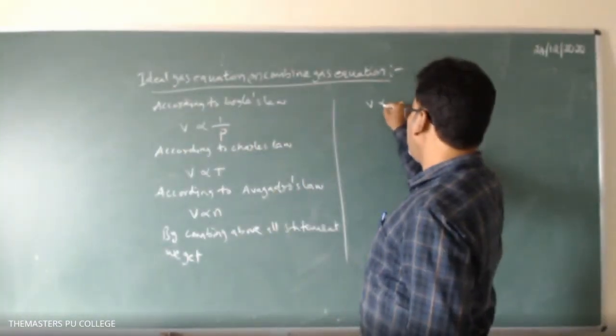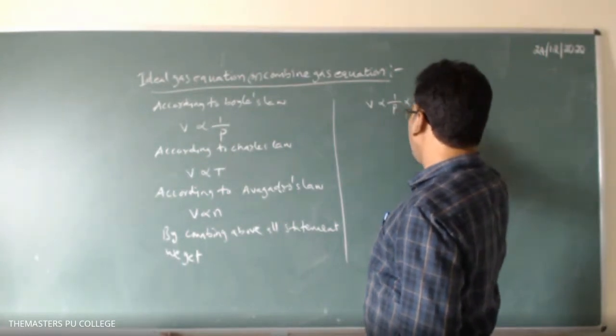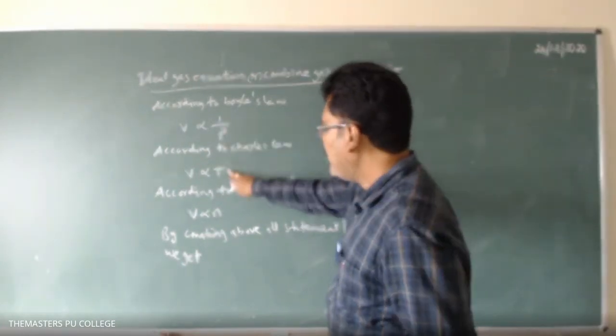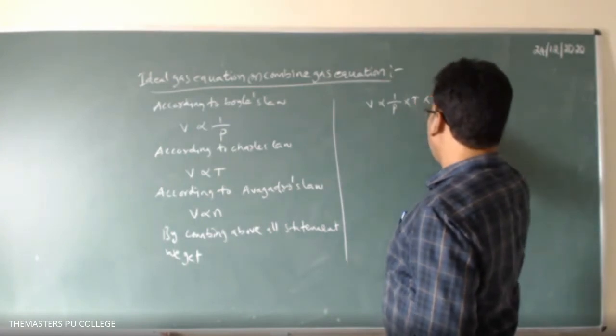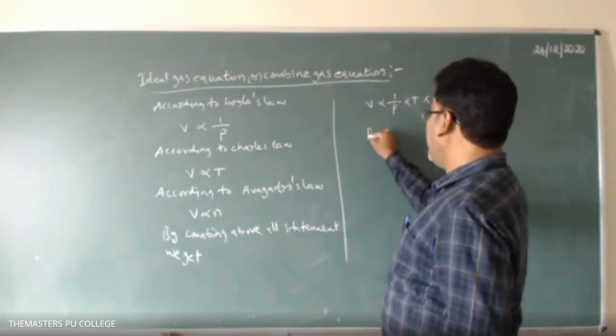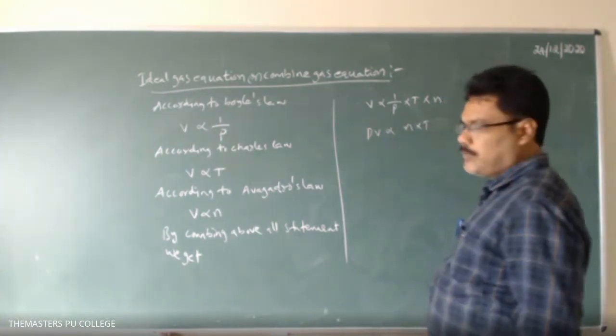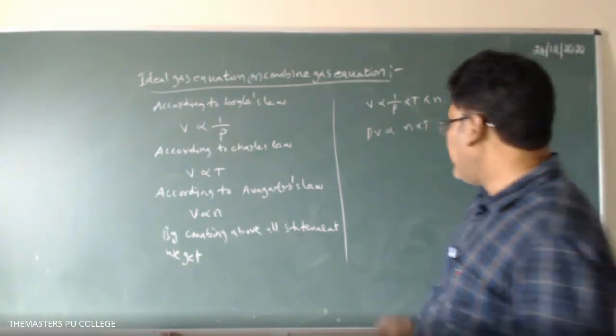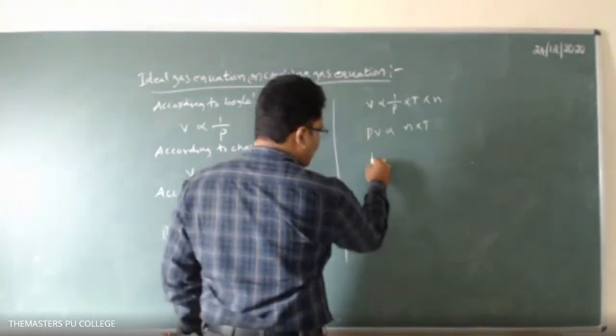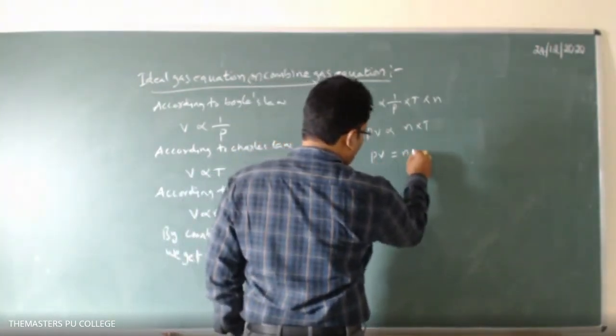V is proportional to 1 by P into T into N. So PV is proportional to N into T. Remove the proportionality, then PV equal to nRT.